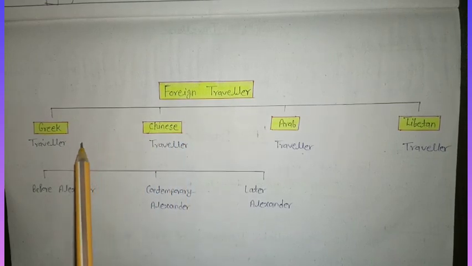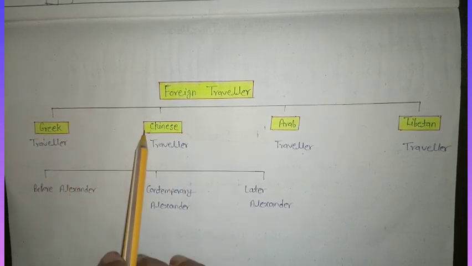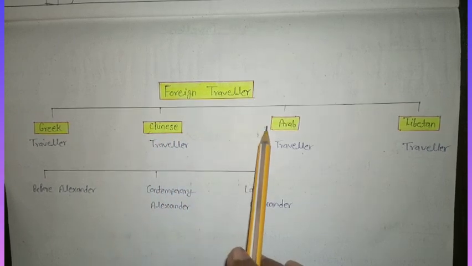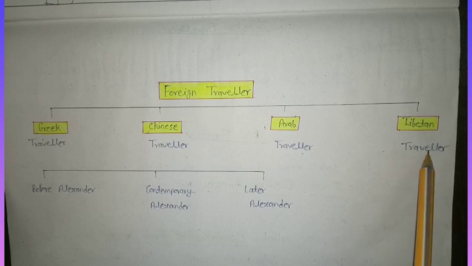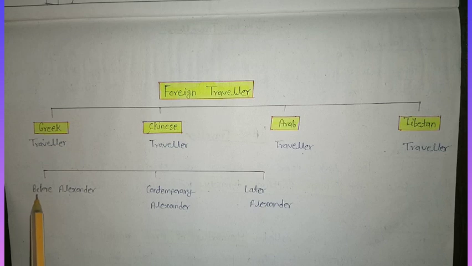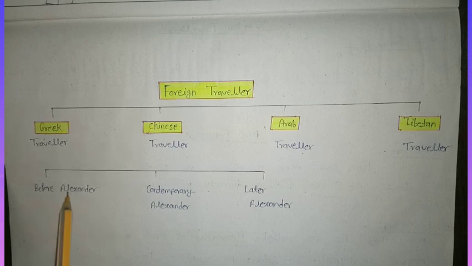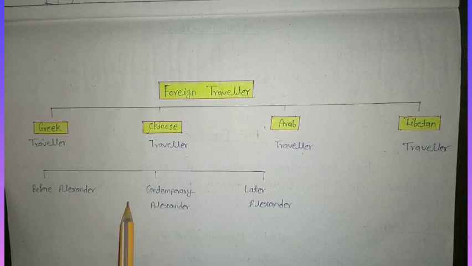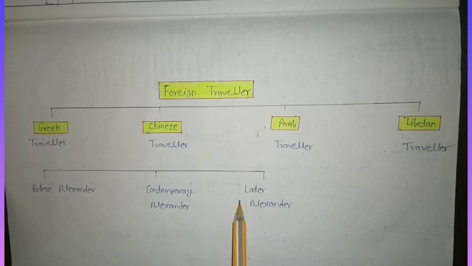There are four types of foreign travelers: Greek travelers, second Chinese travelers, third Arab travelers, fourth Tibetan travelers. And Greek travelers were also divided into three parts. First, the travelers who came to India before Alexander. Second, the travelers who came to India with Alexander, they are called contemporary Alexander. And third type is later Alexander. These belong to those travelers who came to India after Alexander.